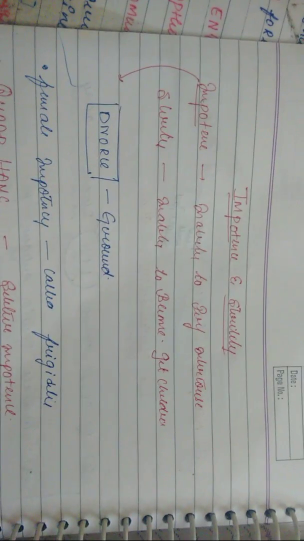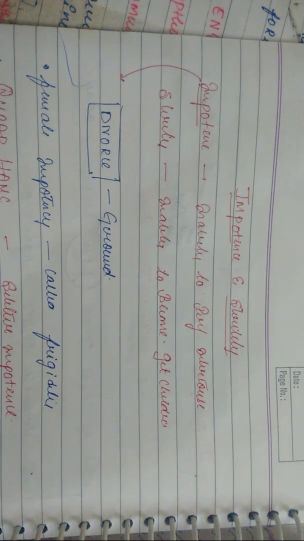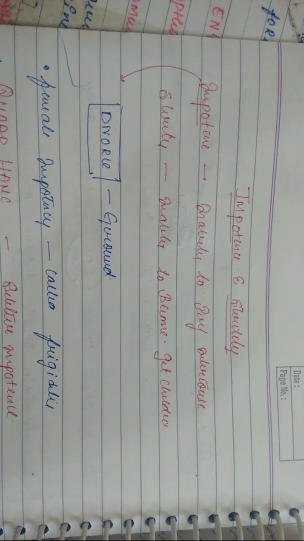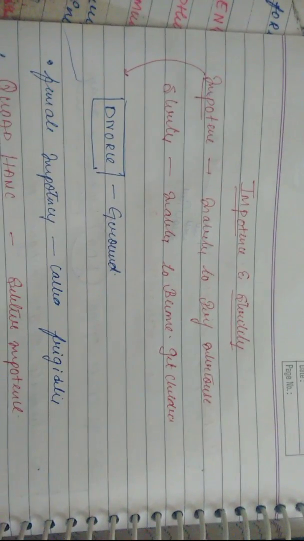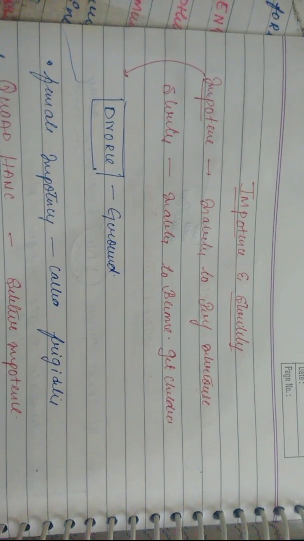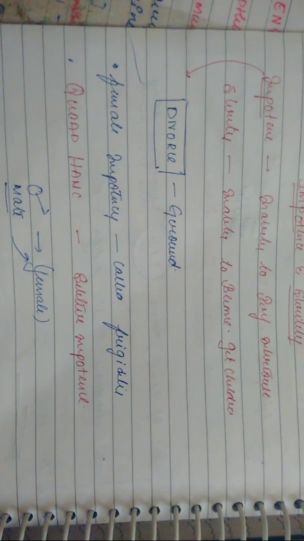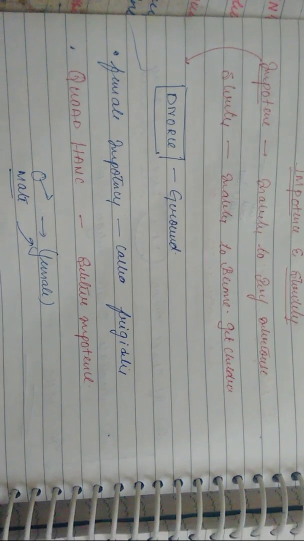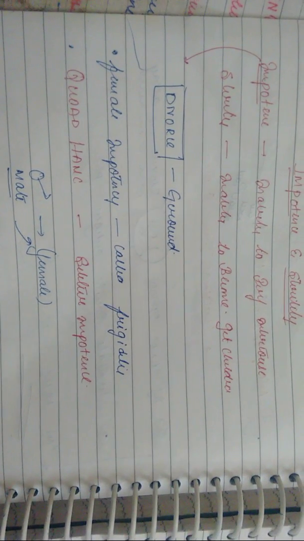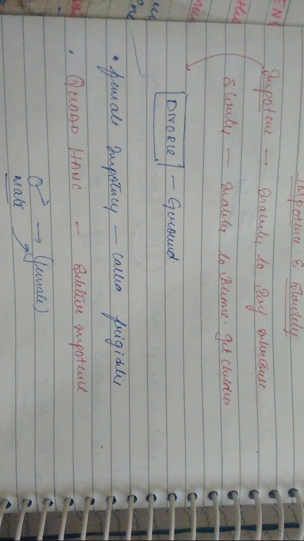The first is impotence, and remember that impotence is a ground for divorce, right? It's a ground for divorce. So this is what you have to understand. And as we have in the male, you have in the female also, that is known as female impotency, and this female impotency is known as frigidity, right?